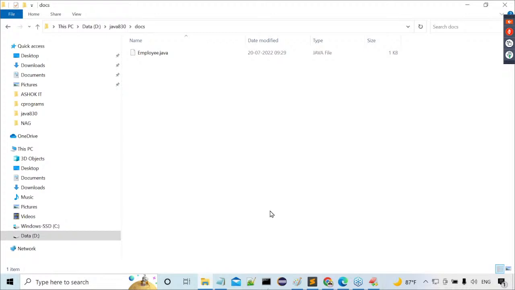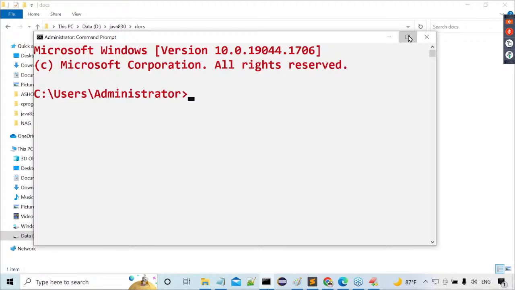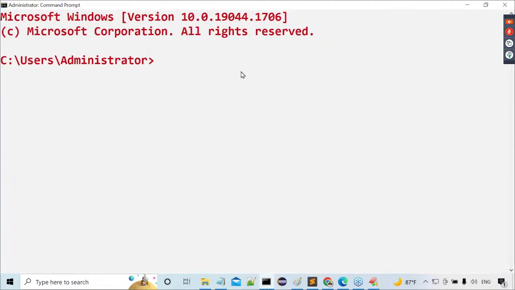What I want to prepare there? API documentation. So let me open command prompt. In command prompt, go to the location where you saved your program. I saved my program in D drive or not? So D colon, automatically it will come to D drive. Inside the D drive, CD space Java 830. Click on enter button. Now we are at Java 830.